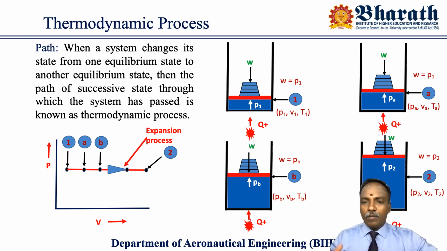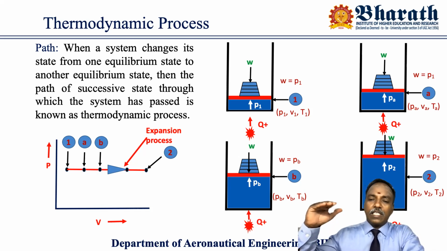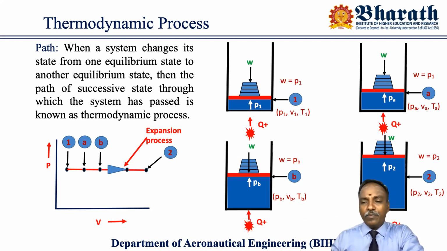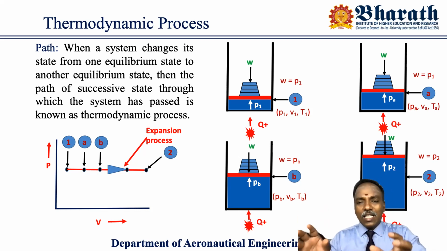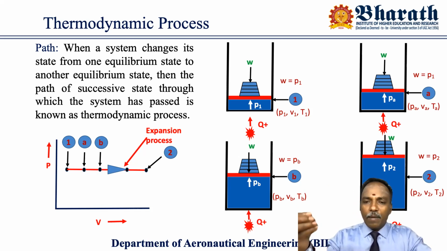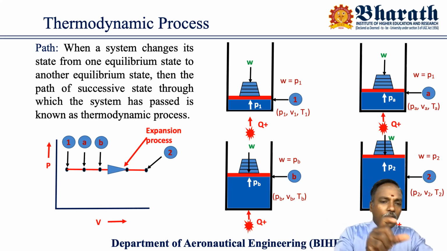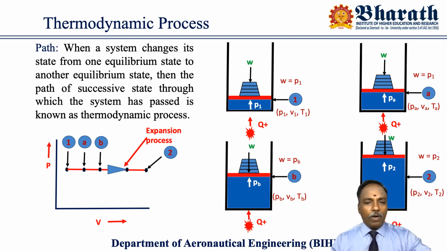Then again, I keep on adding the heat energy. Finally, it came to P2 in the final state. At that state, the piston moved up to the maximum limit, maximum volume, but still P2 is equal to W. Throughout all these events, I'm measuring the pressure, volume, temperature, P1, P2, PA, PB, and just plotting it in the PV diagram, the pressure volume diagram.